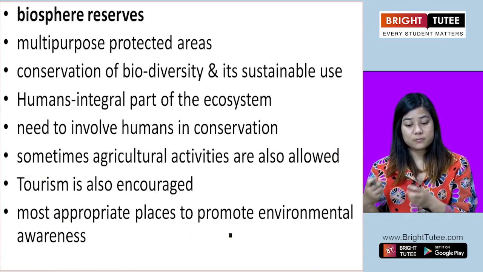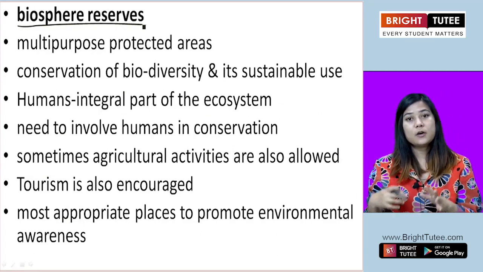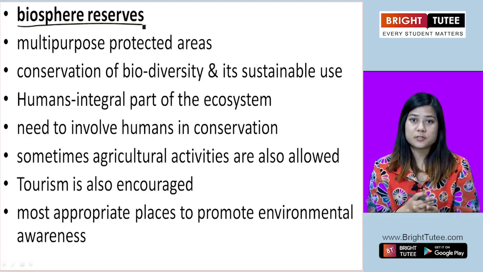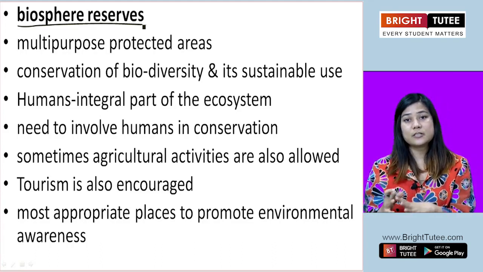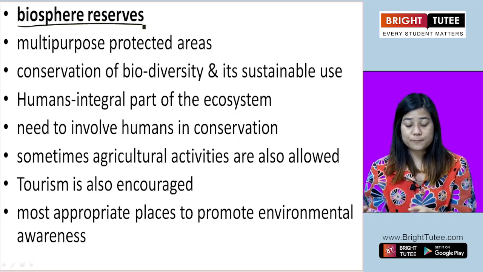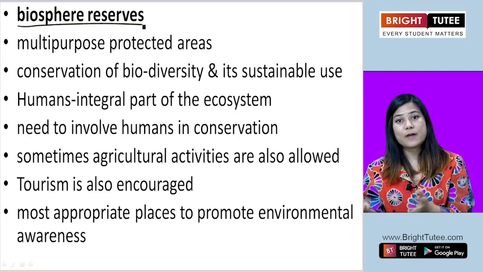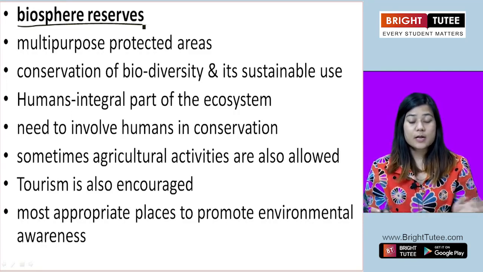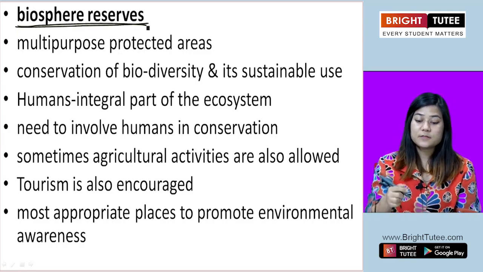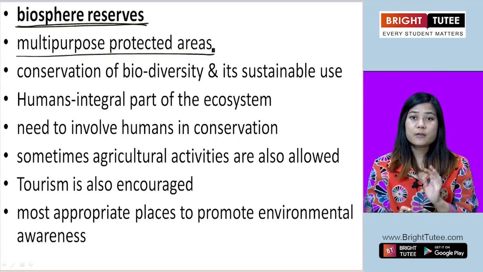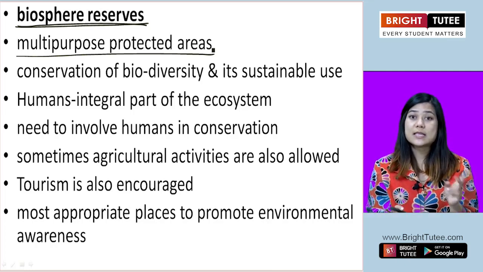Now another conservation idea is the biosphere reserves. So these are some of the methods that we are understanding for conservation. By setting up a national park, we conserve the natural habitat of the wildlife. By setting up a wildlife sanctuary, we make sure that the wildlife are protected, preserved and conserved. Now another method is by setting up biosphere reserves. Now biosphere reserves are multi-purpose protected areas. If you remember, in the last chapter, we did biosphere reserves in that chapter as well.